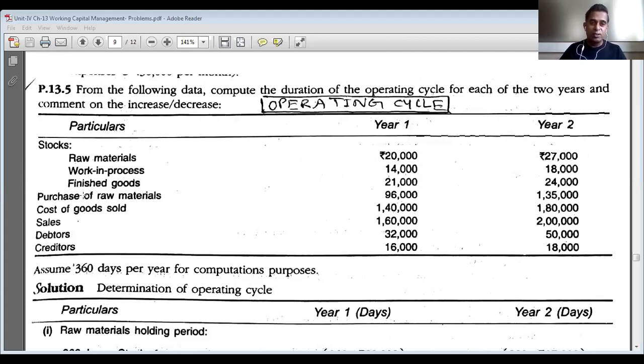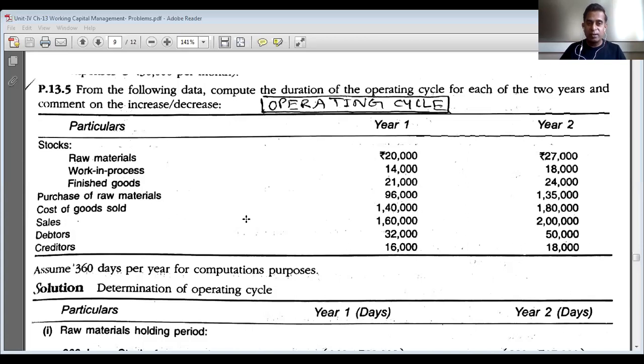Next is data on purchase of raw materials during the year: 96,000 rupees in year 1 and 1,35,000 rupees in year 2. Cost of goods sold is 1,14,000 rupees in year 1 and 1,18,000 rupees in year 2.